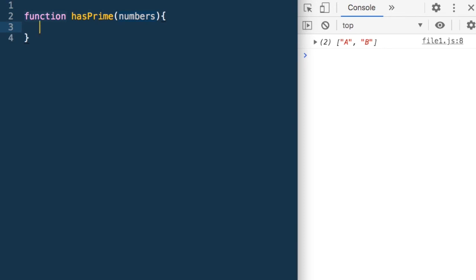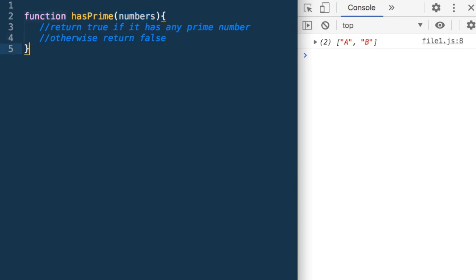And what should it do? Return true if it has any prime number, otherwise return false. So now we need to check whether each number in this array is prime or not.